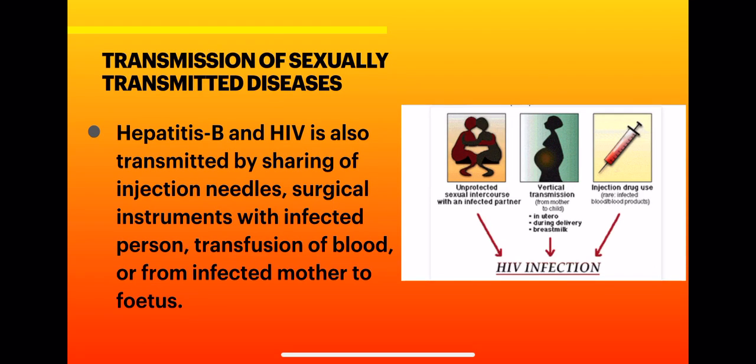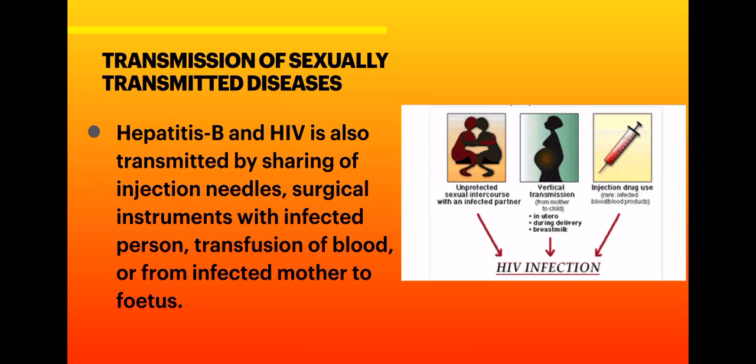Now we will discuss how these sexually transmitted diseases are spread. You know, children, out of all the sexually transmitted diseases, the most important are hepatitis B and HIV. These are transmitted by sharing of injection needles. If one person shares injection needles with another person, then you can also suffer from these diseases.